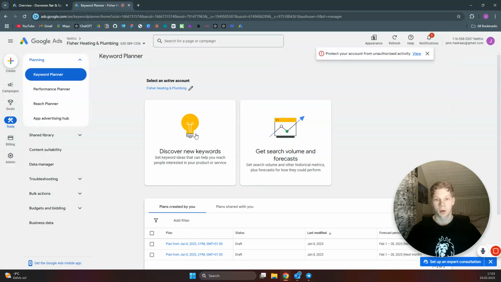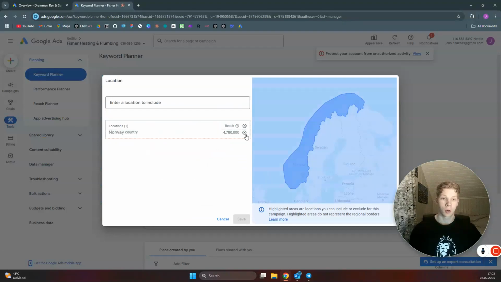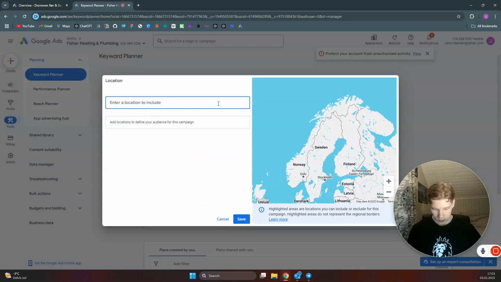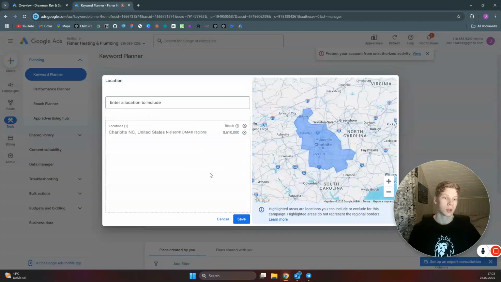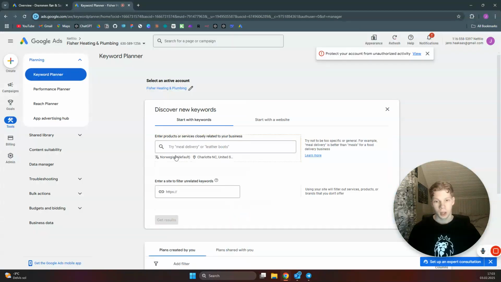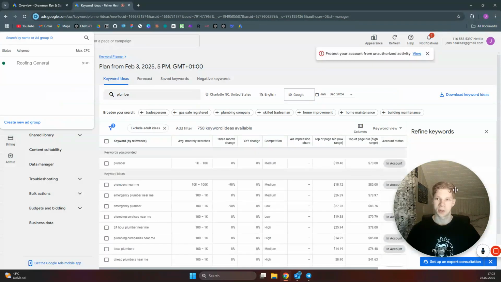So just click on discover new keywords. And then you want to set your location to wherever you are located. I would set mine to Charlotte for now. You need to set it to a location that has enough search volume. So if you have a really small area, you can just use your state or whatever, and then click on save. I'll set my language to English. And we will search for plumber, because that is the type of keywords we want to find.